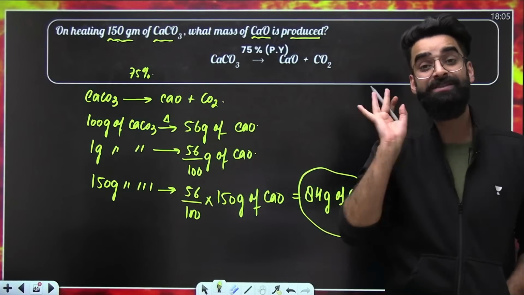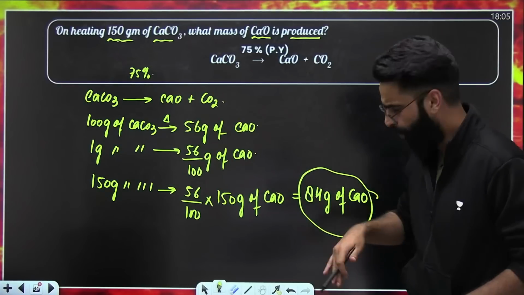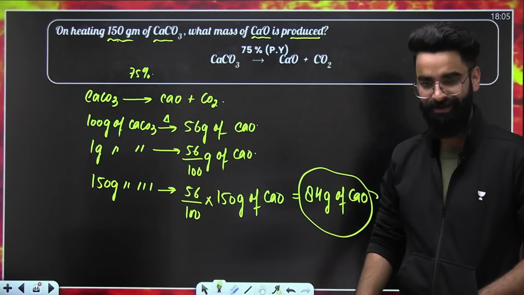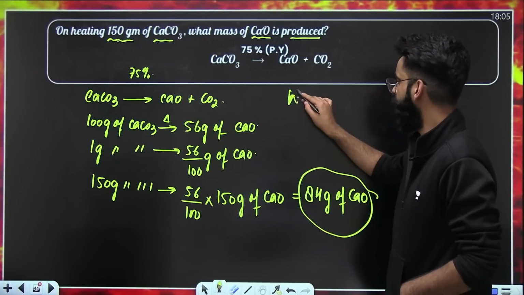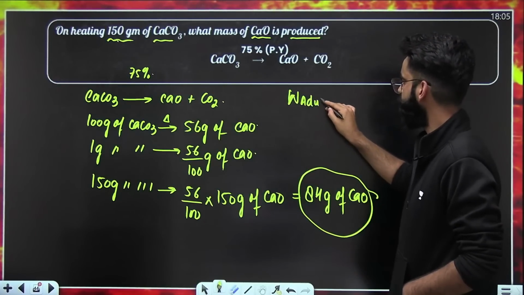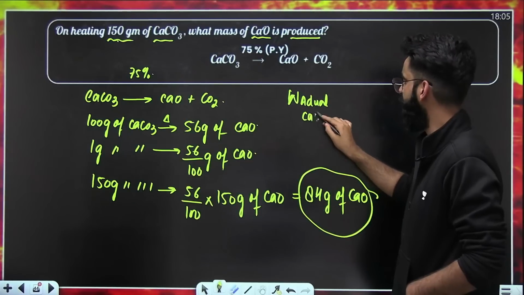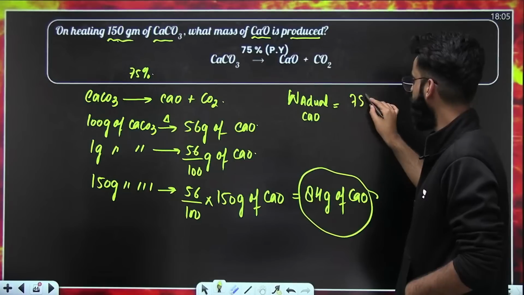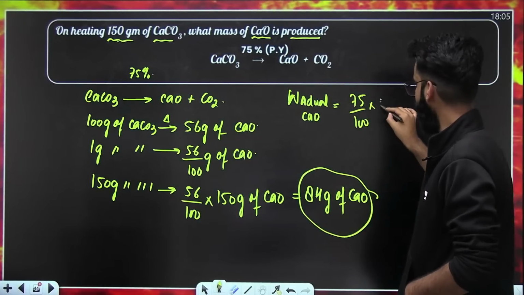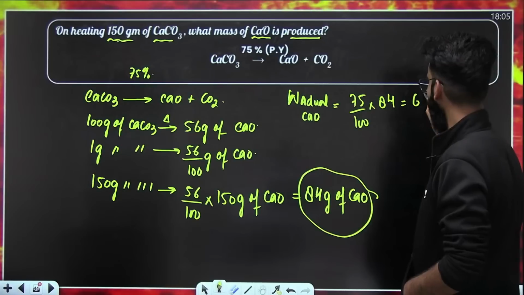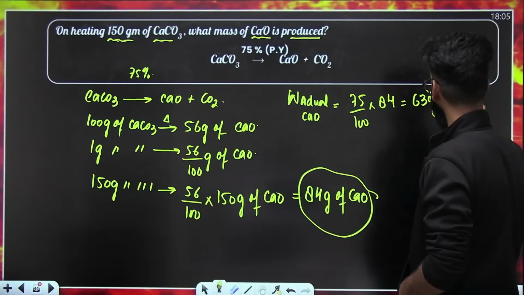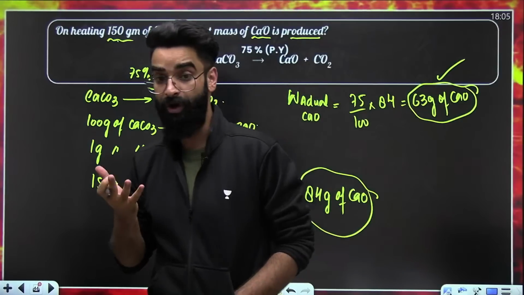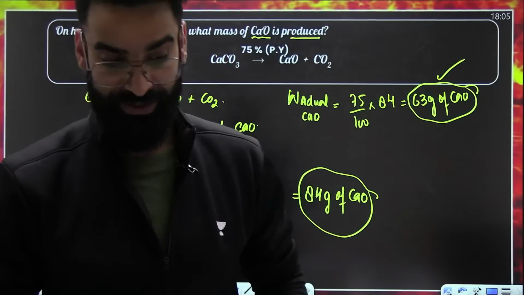If the yield of the reaction was 100%, then whatever was expected, same would have been actual, right? So, if I ask you, the actual mass of calcium oxide will be equal to 75% of the expected amount, which is actually being formed, right? This is the actual amount of calcium oxide which we were supposed to calculate.